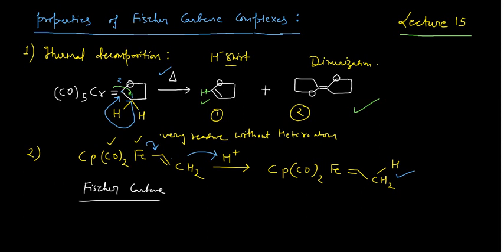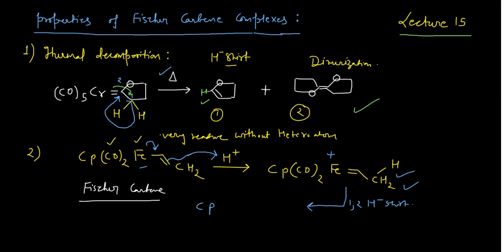So what will happen when this comes here? This electron density will grab this hydrogen to form this species, and of course, when electrons have moved away from the iron, this iron would get a positive charge. You can put a positive charge over there. And from here you can see a 1,2 hydride shift would occur. So I can write here 1,2 hydride shift, 1,2 H negative shift. When this hydrogen gets shifted, you will have this species.